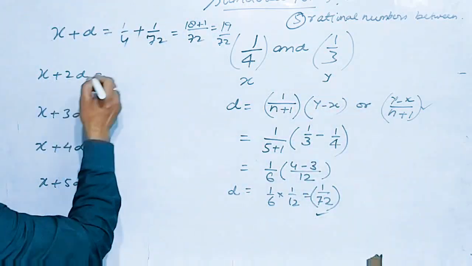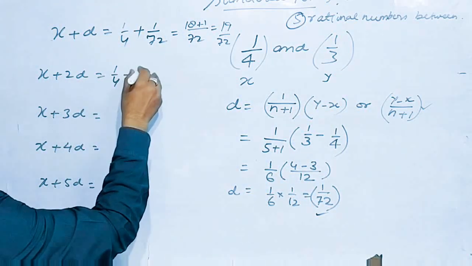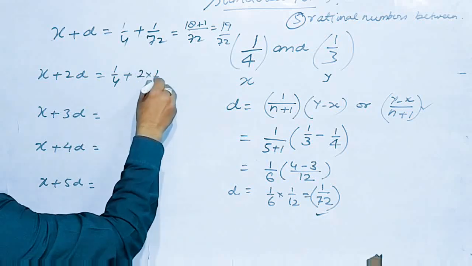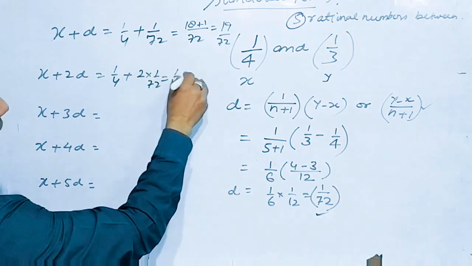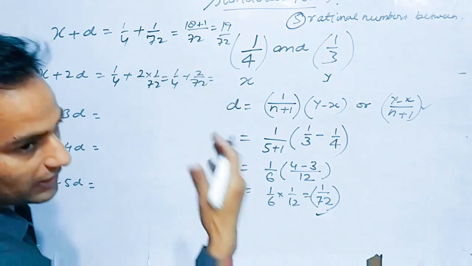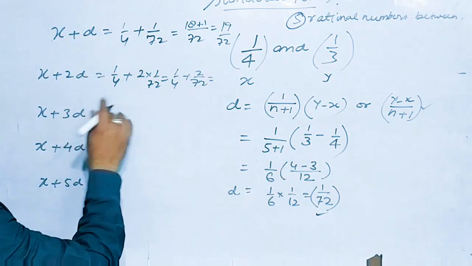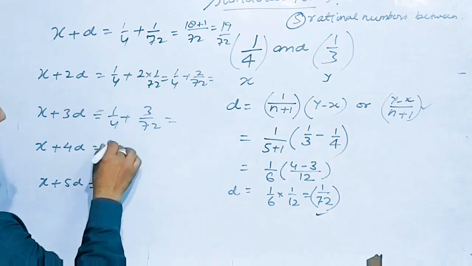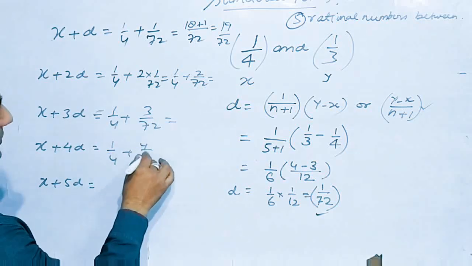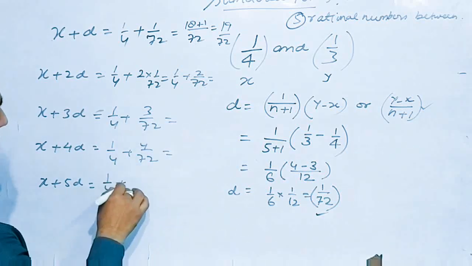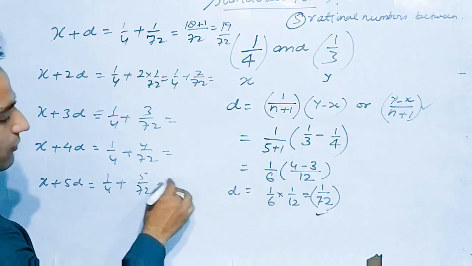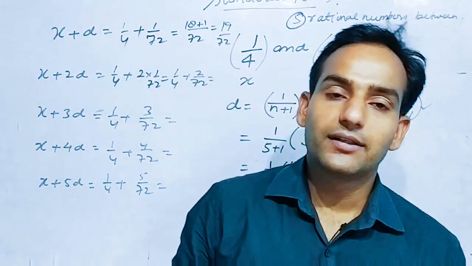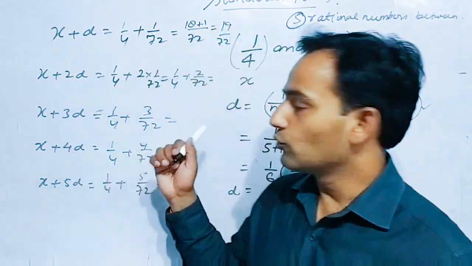Now x plus 2d means 1/4 plus 2 into 1/72, that is 1/4 plus 2/72. इसको solve कर लेंगे, you'll get the answer. x plus 3d means 1/4 plus 3/72, solve it. 1/4 plus 4/72, solve it. 1/4 plus 5/72, solve it. So this is the way to find n rational numbers between two rational numbers.